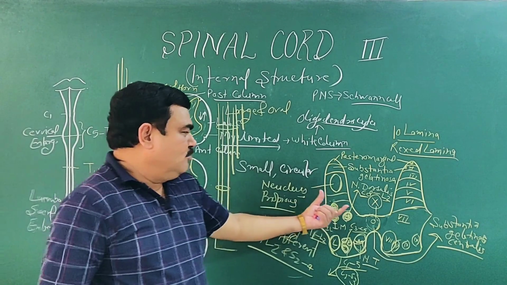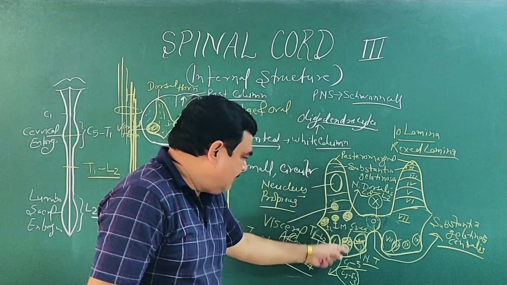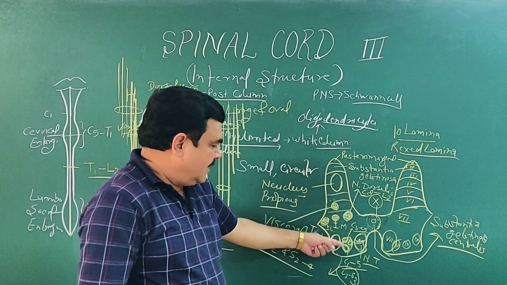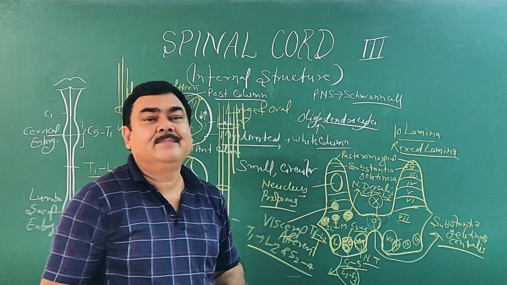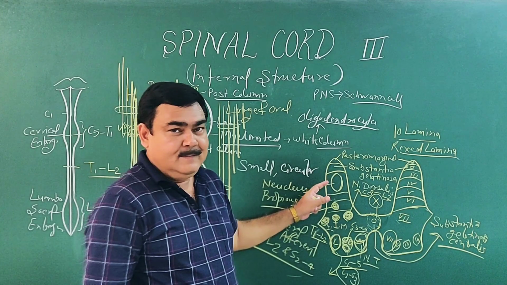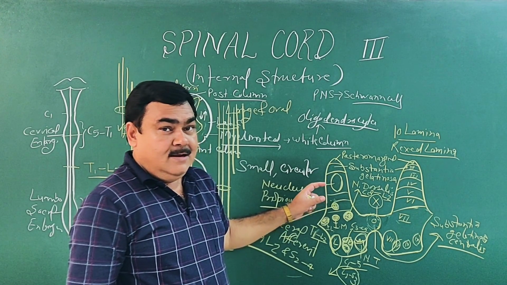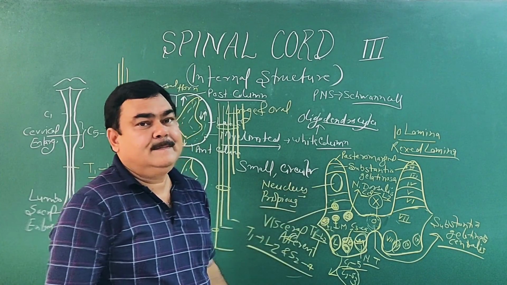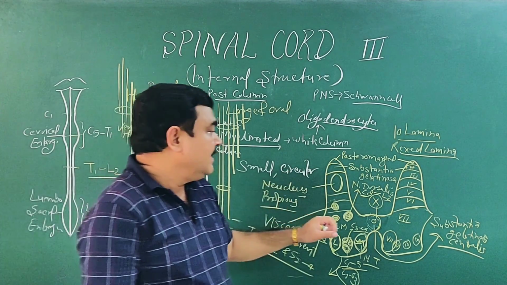So these are two patterns. Here you have seen the nuclei arranged from anterior to posterior in the grey matter, and you have seen their functions.